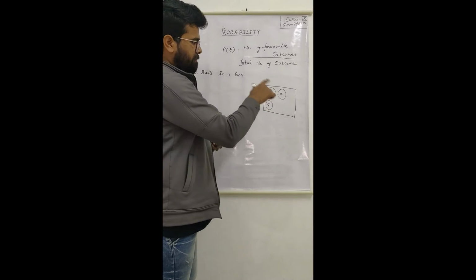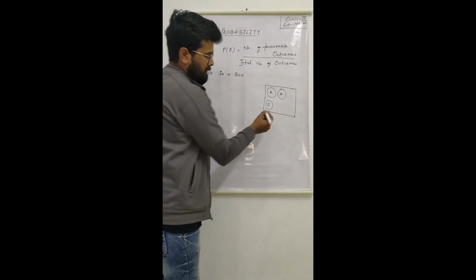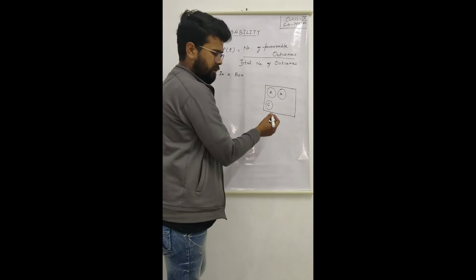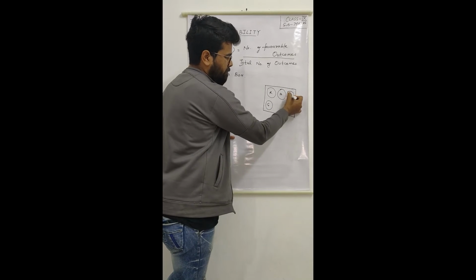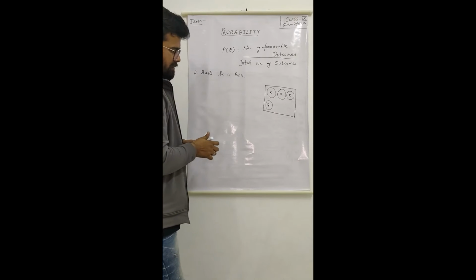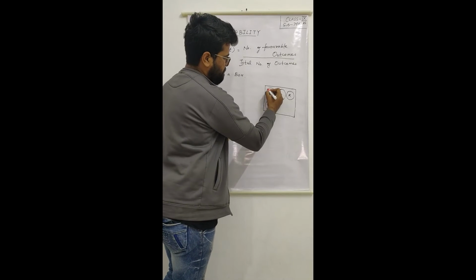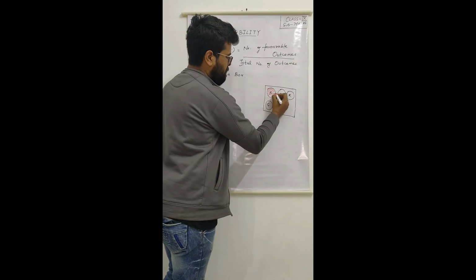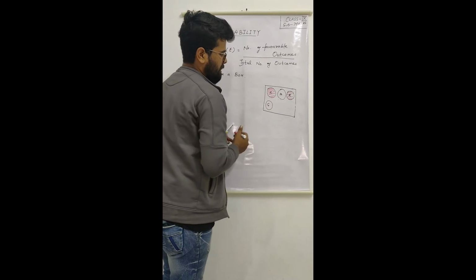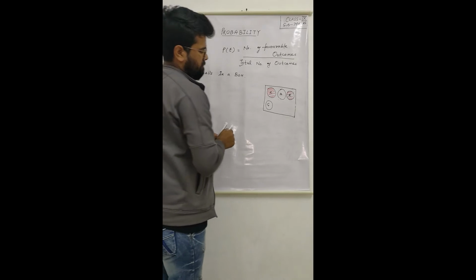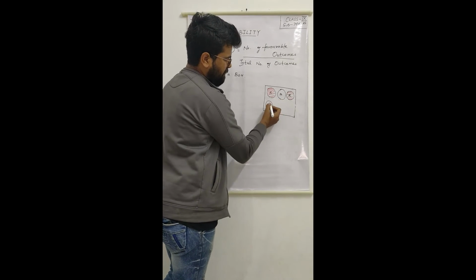So let us take it differently. Let us increase the number of balls. Let us suppose that here is one more red ball. Red ball, say this one. And the blue ball is one.